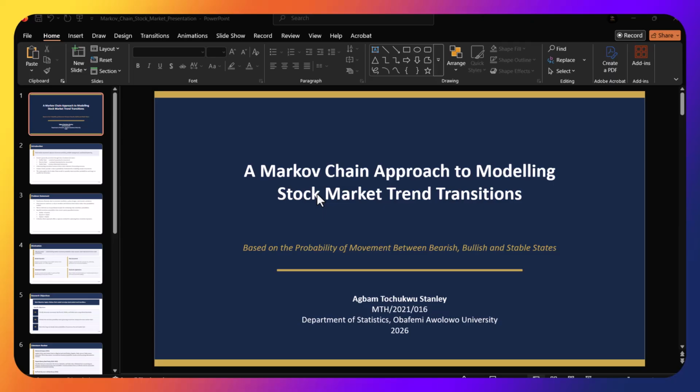And the reason why I chose this particular project is because of how volatile stock markets can be, and due to their volatility and instability, the past observations might not really help to account for or predict the future occurrence. So that is why I chose to work with the Markov chain model. And you also know that the Markov chain model is a specific type of time series analysis.